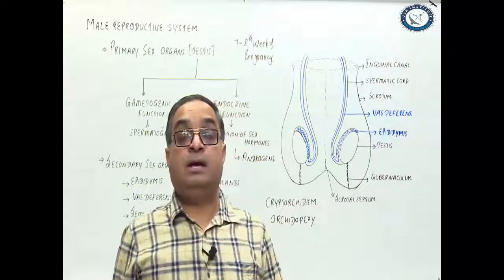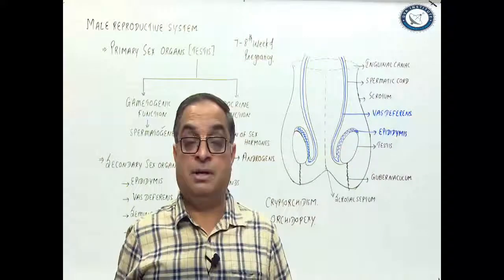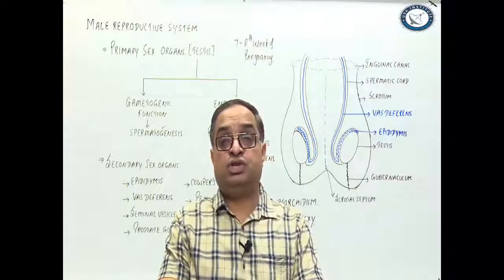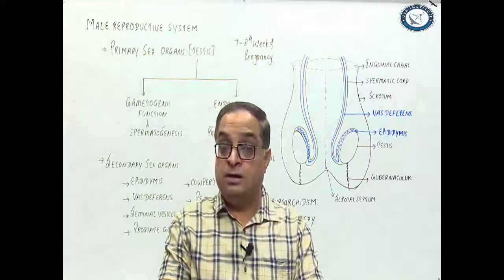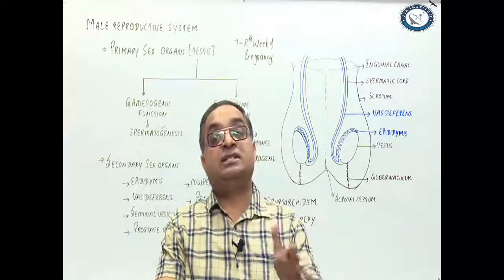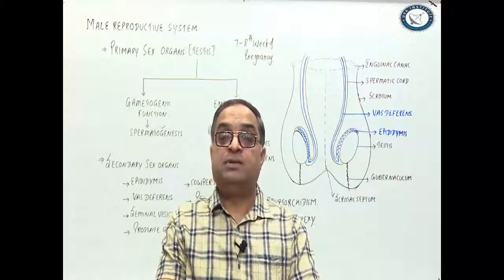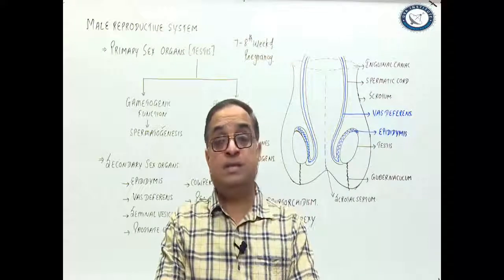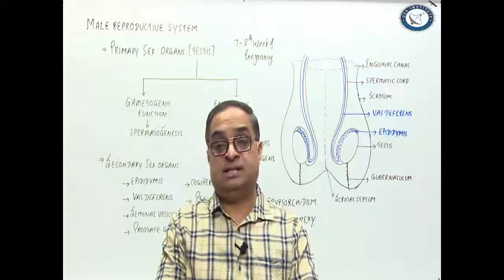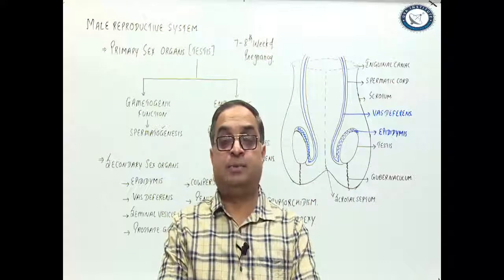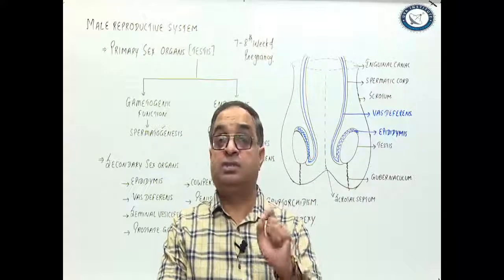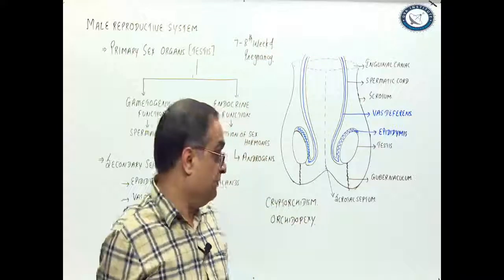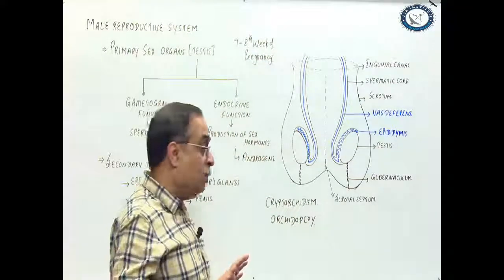Because if testes remain at high abdominal temperature for a long duration of time, then the sperm producing germ cells, that is spermatogonia, will be destroyed. And when such a male baby grows up, he will be sterile. He will not be able to produce sperms. The hormone secreting Leydig cells of the testes are not affected by high temperature. Please remember, it is the germ cells, that is spermatogonia, which are sensitive to temperature. So that was about cryptorchidism and orchidopexy.